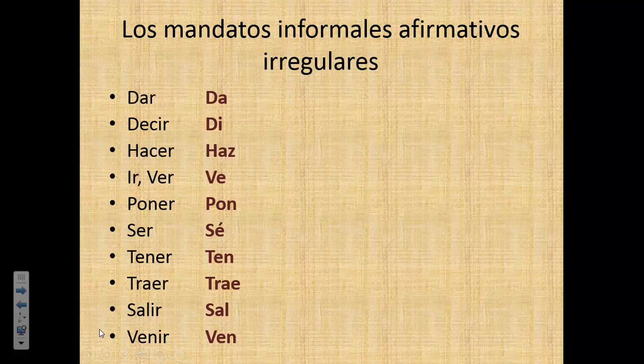So we know that dar is to give, decir, to say or to tell, hacer, to do or to make, ir, to go, ver, to see, poner, to put or to place, ser, to be, tener, to have, traer, to bring, salir, to leave, and venir, to come. So when I make it a command, it's like go, say, do, go, or see, put, be, have, bring, leave, and come. These are the most common irregular positive commands. Right now on number 10 and 11, I want you to write 2 sentences using these. And I also want you to incorporate the words from chapter 2, los pasatiempos and deportes.